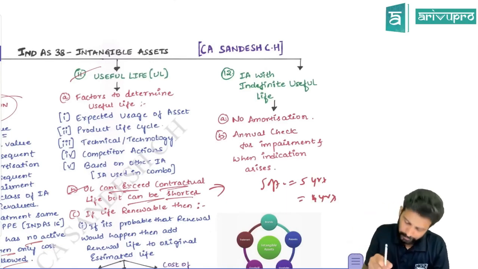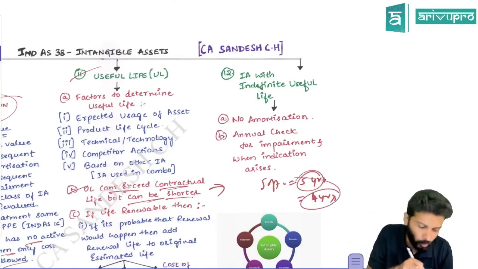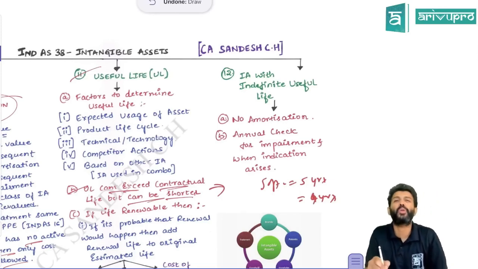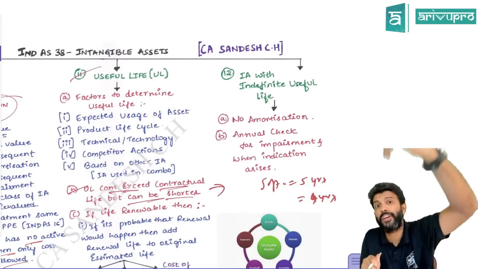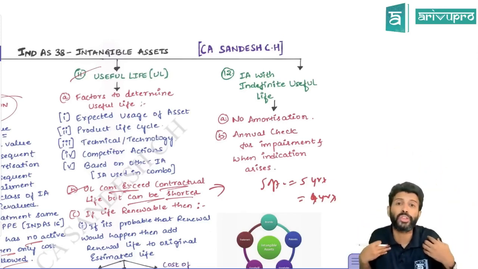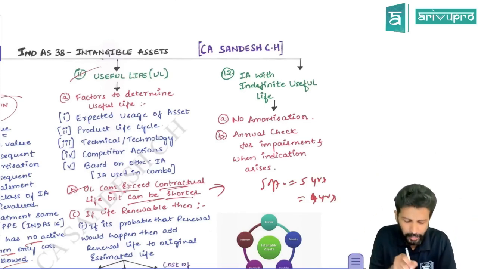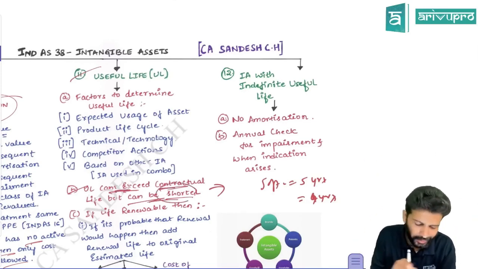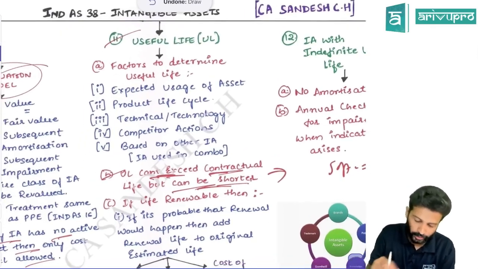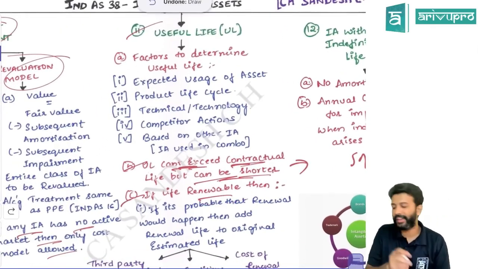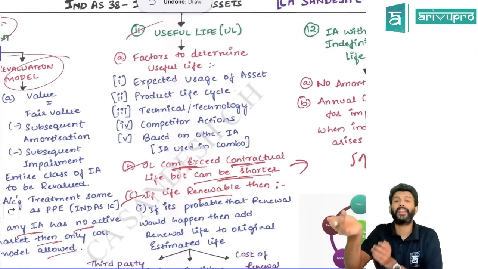That means you need to depreciate. Now will you depreciate over 5 years or 4 years? You will depreciate it only over 4 years. Though the software can last for 5 years, you have a right to use it only for 4 years. So you will use it only for 4 years. That's what we mean by that. Useful life cannot exceed contractual life, but it can be shorter. Okay, that's the point.